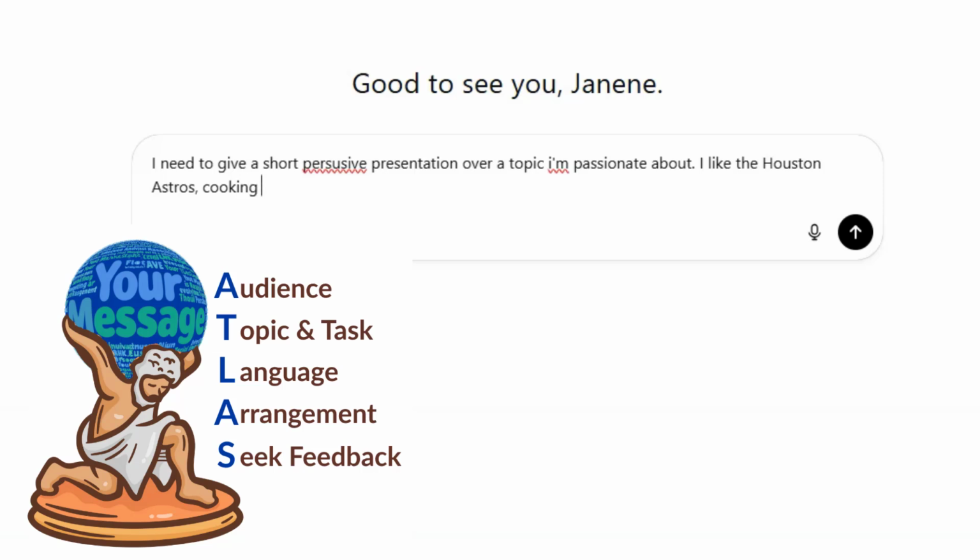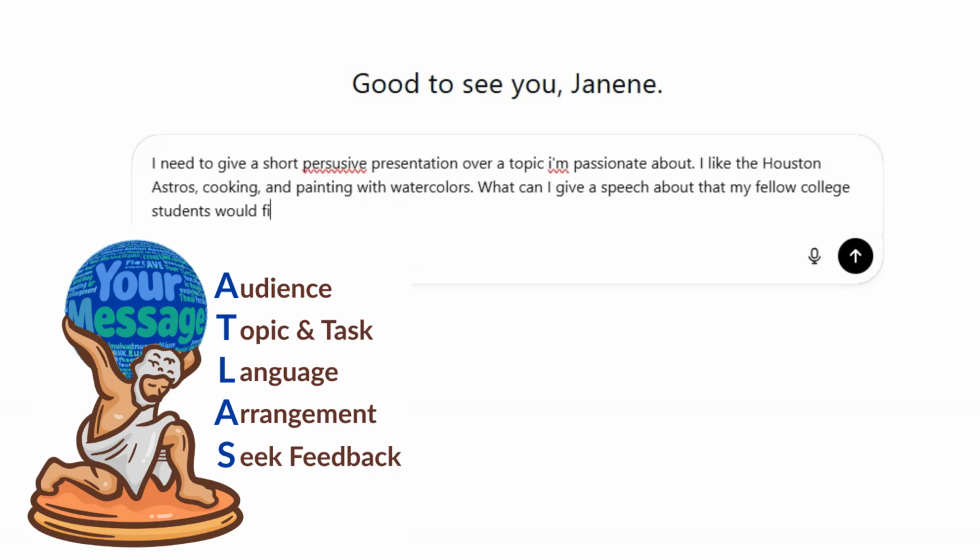This is the most important part. Who are you talking to and what do they care about? This should always be the center of your communication. Topic and task. What are you trying to do? Language. What's the tone? How do you want to be viewed by your audience? Arrangement. How do you want to actually organize this message that you're asking AI for help with? And then finally, seeking feedback.